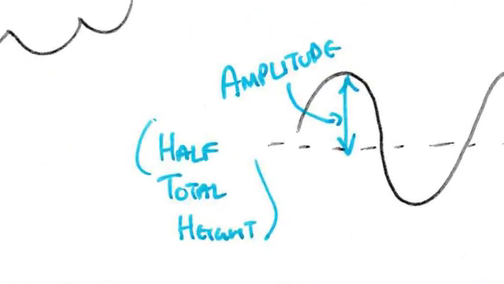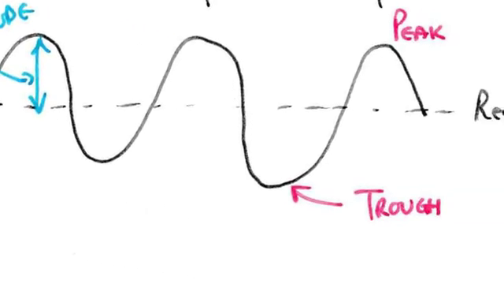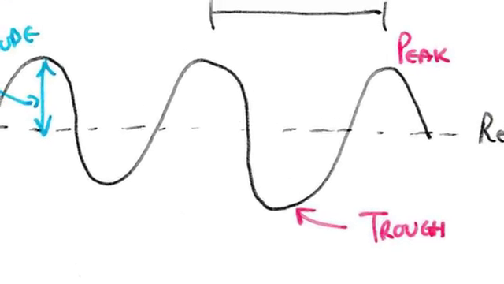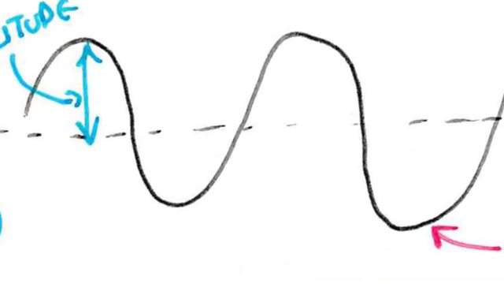This is showing you a couple of other terms you need to know about. The dashed line shows the rest point of, say, the string, and the amplitude is half the total height. The other features to know on a wave are troughs, the bottom of the waves, and peaks, the top of the wave. If you measure the distance from, say, peak to peak, that is known as a wavelength. You could also measure from trough to trough, and that would be a wavelength. Here, for example, I've actually got two wavelengths. Make sure you understand what I mean by two wavelengths: two complete cycles in this diagram here.